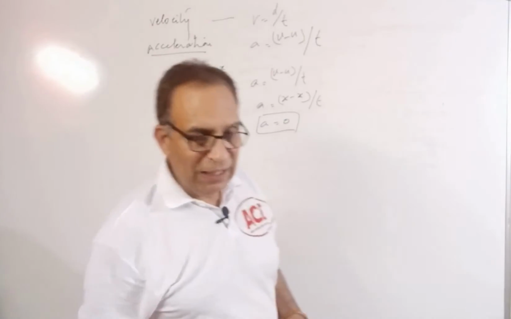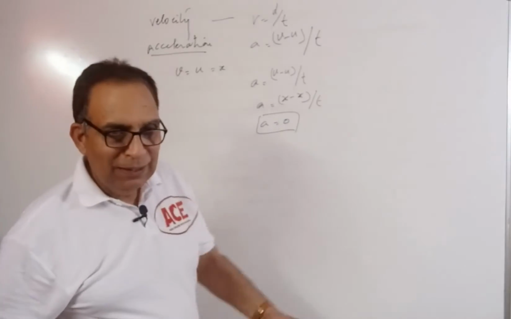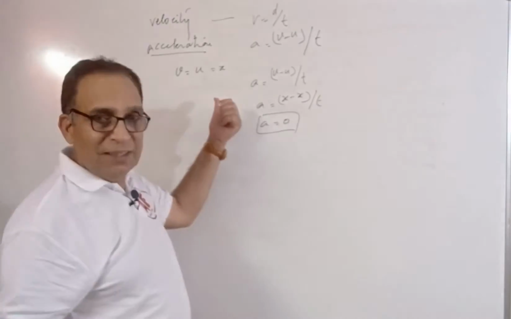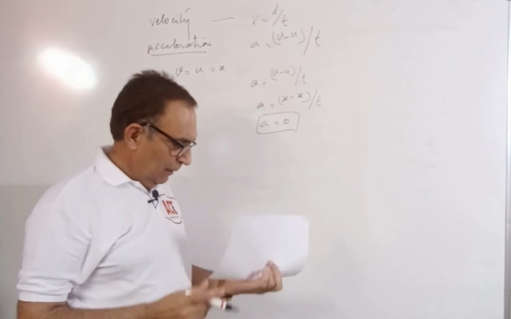It means if some object is moving with a constant velocity, then its acceleration is 0. It has no acceleration as such. I hope this part is clear to you.